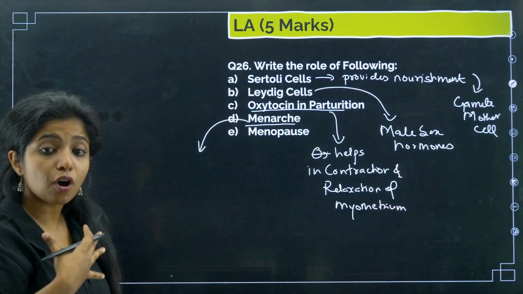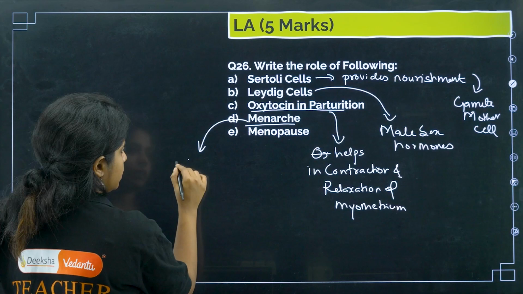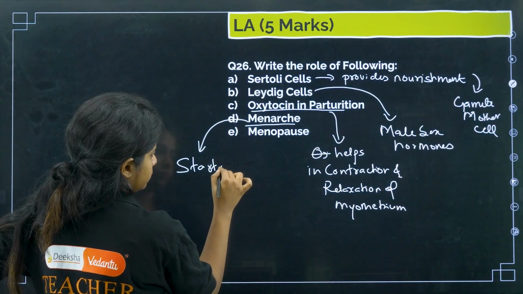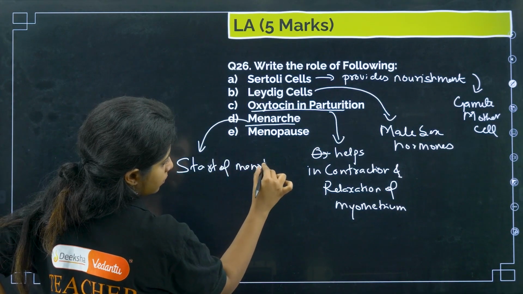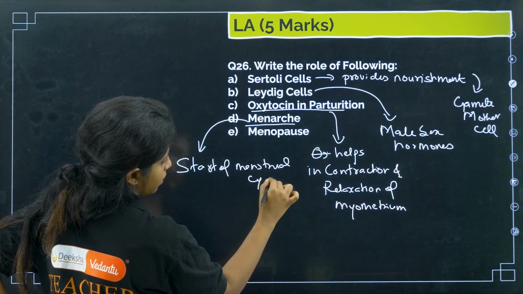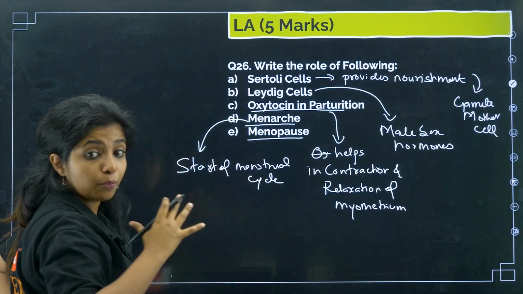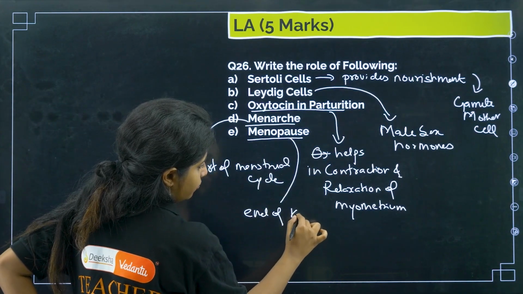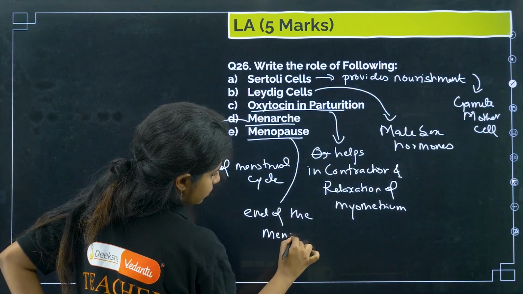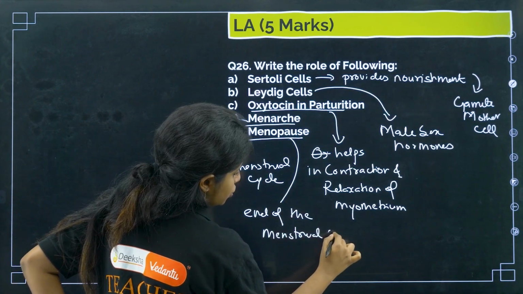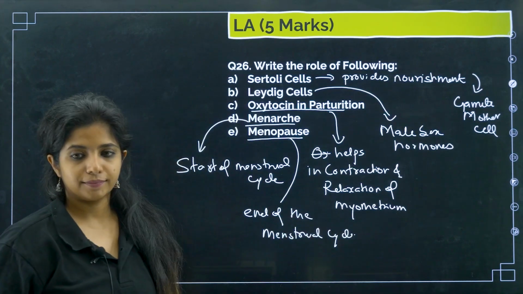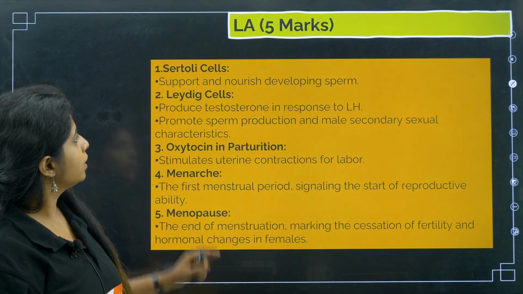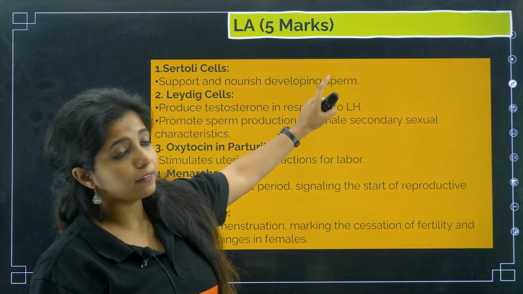Menarche is the start of the menstrual cycle. Okay, and what is menopause? Now we are pausing something, that means it is the end of the menstrual cycle. Cool? So over here, Sertoli cells support and nourish developing sperm.